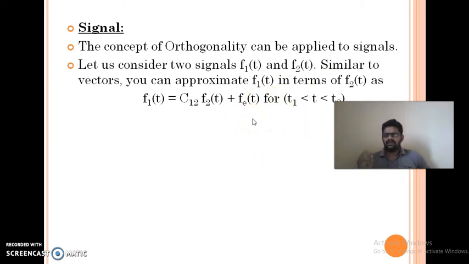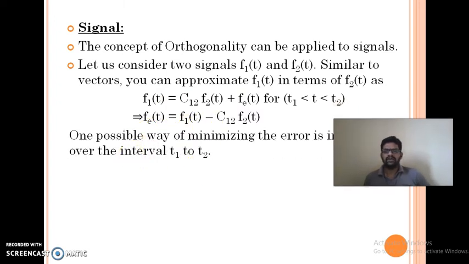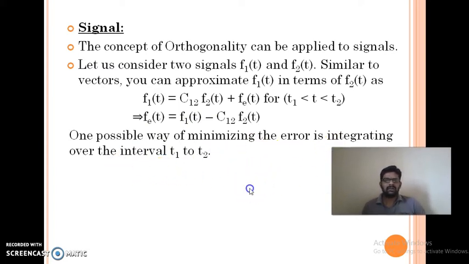So coming to signals, there is a small change between signals and vectors. In signals we have to take the mean square error value for the approximation. So fe is equal to f1 of t minus c12 f2 of t. One possible way to minimize the error is by integrating over t1 to t2.